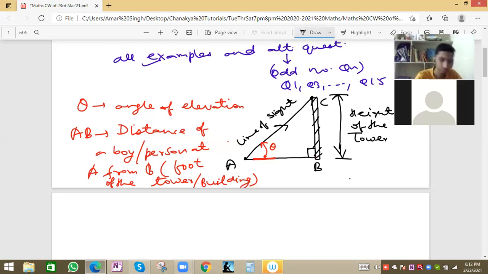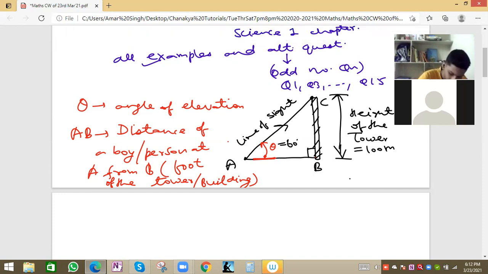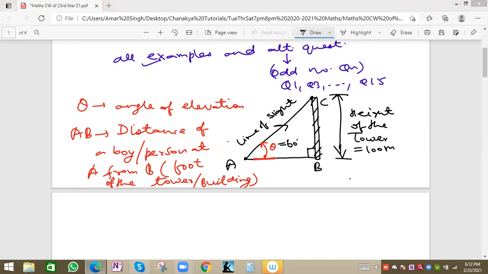Suppose the height of the tower they have given as 100 meter, and this angle they have given as 30 degree or 60 degree. Let us take 60 degree. So the line of sight is AC and the angle of elevation is 60 degree. So we have to find now the value of AB.